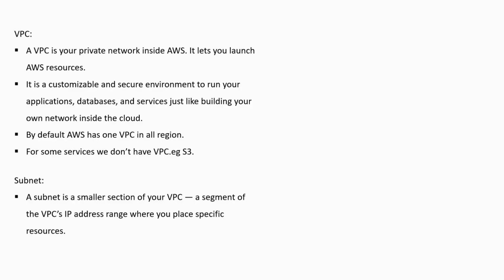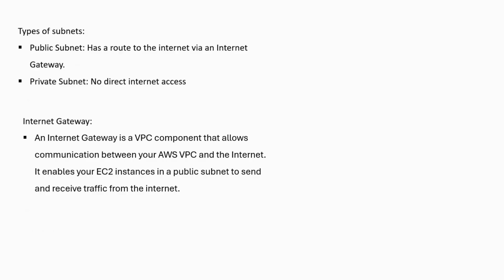In one availability zone we can have multiple subnets. So we can create multiple subnets in one availability zone, based on our requirements. And we have two types of subnets, public subnet and private subnet. A public subnet has a route to the internet via an internet gateway. A private subnet doesn't have direct internet access.